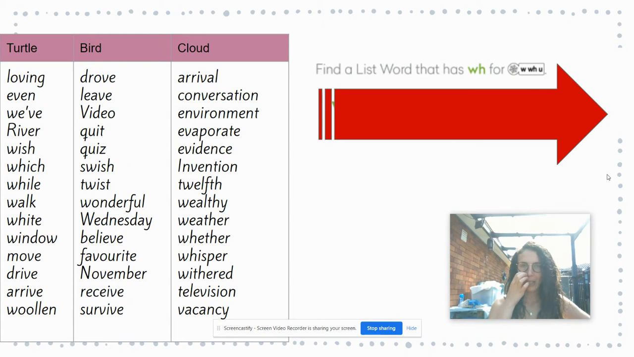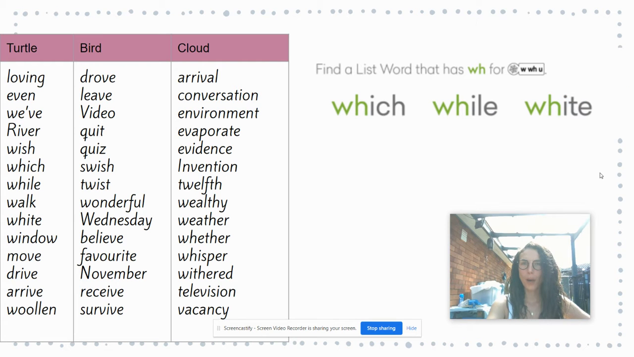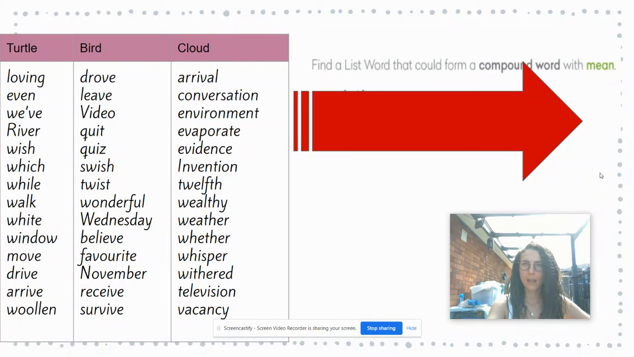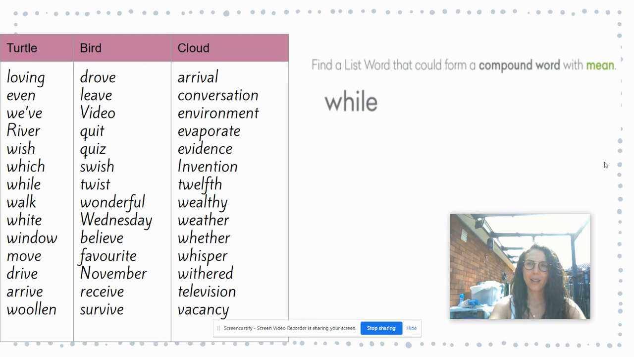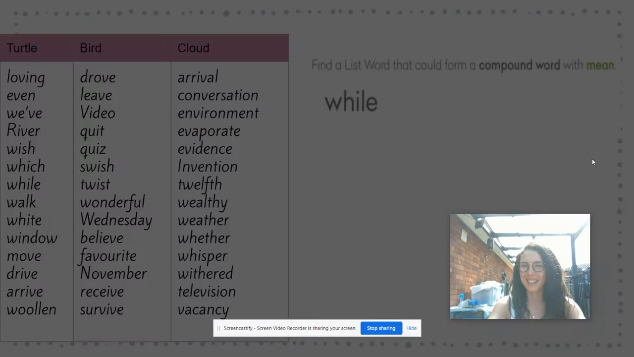Starts with WH. Which, while, and white. A compound word. This is a great question, actually. Find a list word that could form a compound word with mean, which means when you have two simple words that come to form one word. What? Wow. Oh, yes. Sorry. I was confused. Meanwhile, makes sense, right? It took me a while to get that.